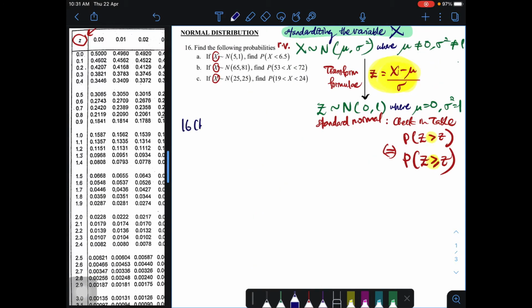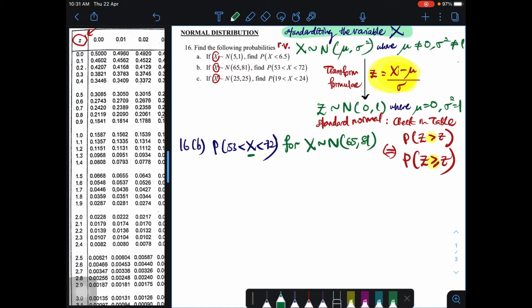Let's do question B. Okay, question B, kita diminta untuk menjawab x is in between 53 and 72. As again, this is for, I want to bring it down a bit, because I don't have a space, this is for, I love to do for. Perkataan for ni sangat penting bagi saya sebab saya nak buat this is for who. This is random variable x is normally distributed having a mean 65 and 81 as a variance.